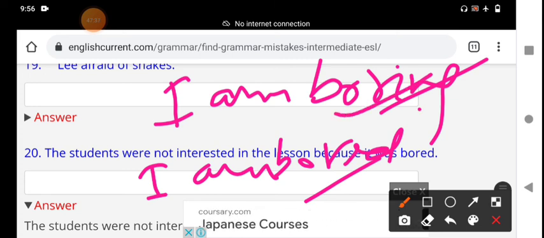This is the present participle, this is the past participle. Bored, boring. "I am boring" means I cause other people to be bored. That is the meaning. Other people are bored. "I am bored" means I feel bored.